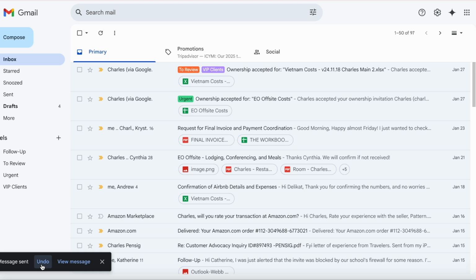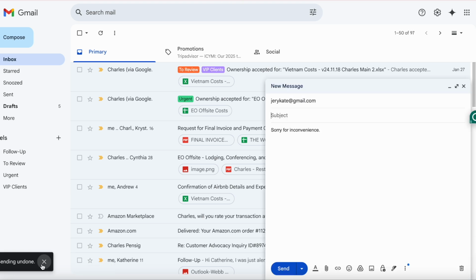Then we'll have an undo button down here, which you can click, and it undoes the email before it goes on to the person you are responding to. So the unfortunate thing is that this undo button only lasts for 5 seconds. I'm going to show you how to change that so that it can take longer and you can click on it in time so that you can make changes to your email.